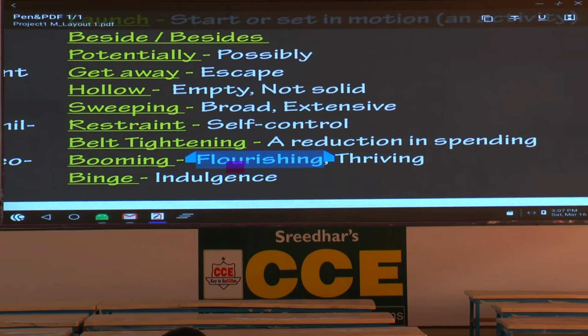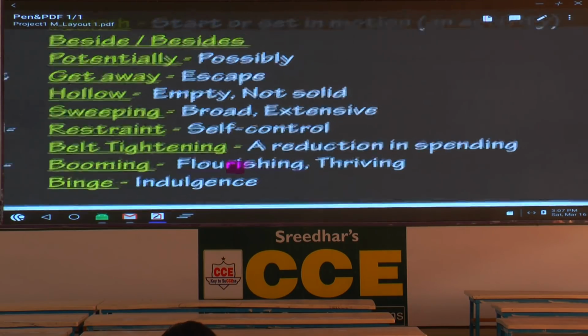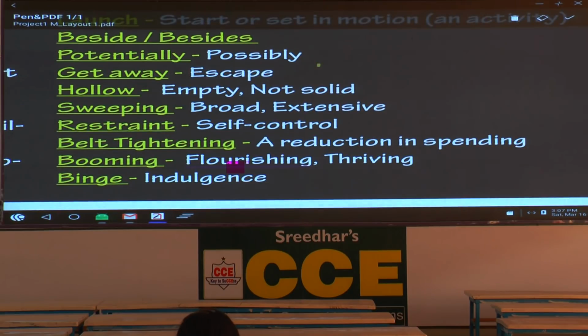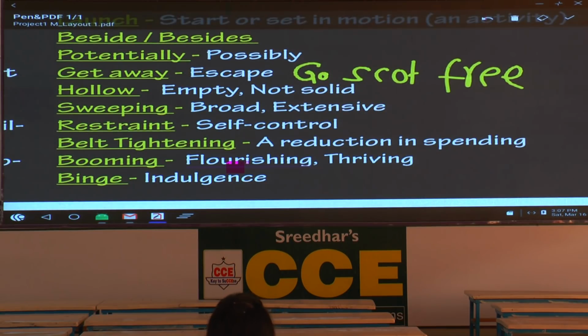You have something but not, it is hidden. At a later stage it comes out. Get away. Remember I said escape. Get away with punishment. Means what? Escape punishment. Then we use one idiomatic expression. Please write. Go scot-free. Many politicians go scot-free. Means what? They escape punishment.